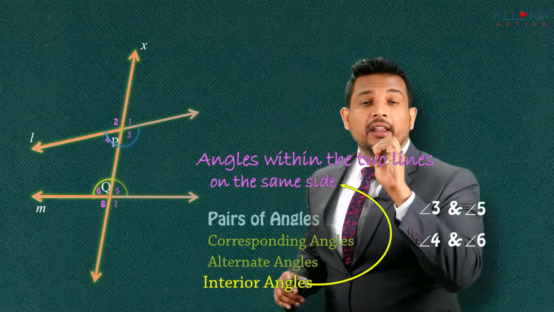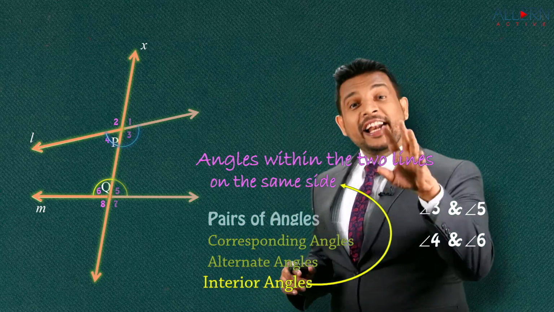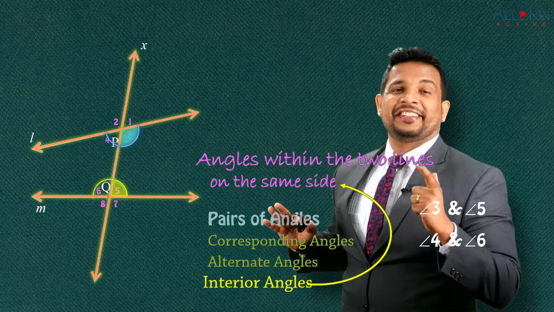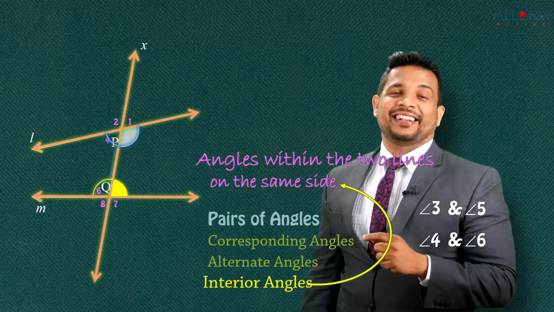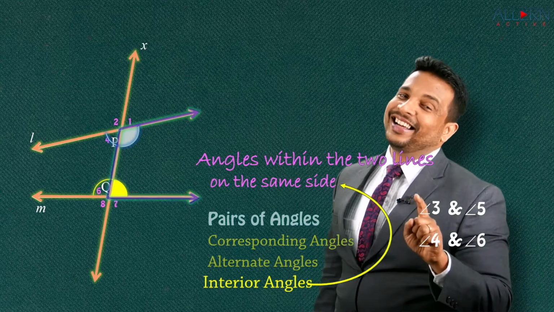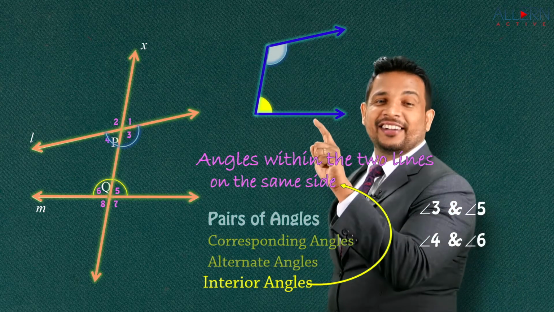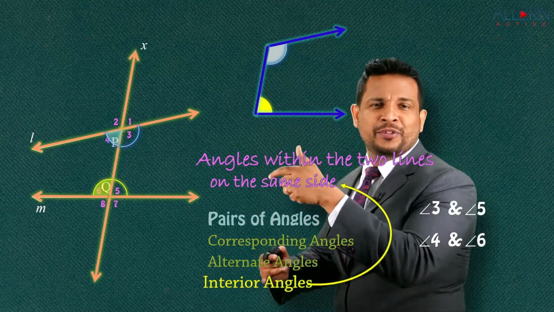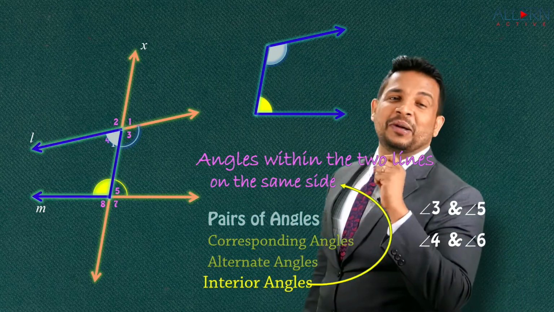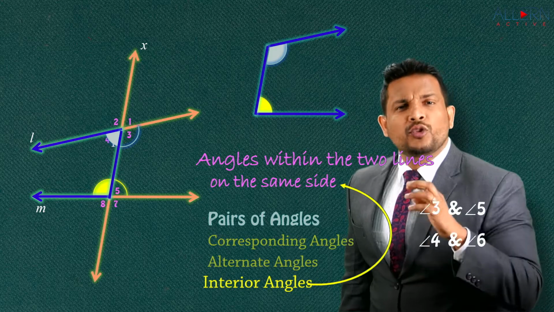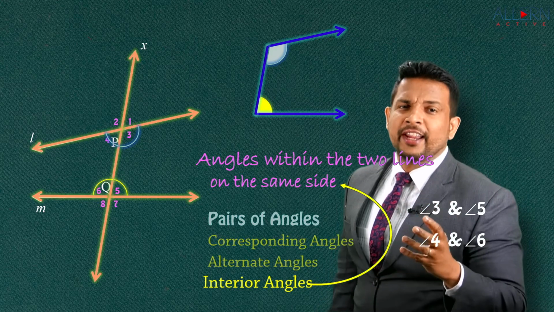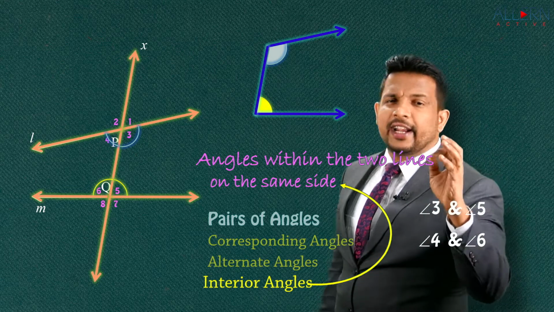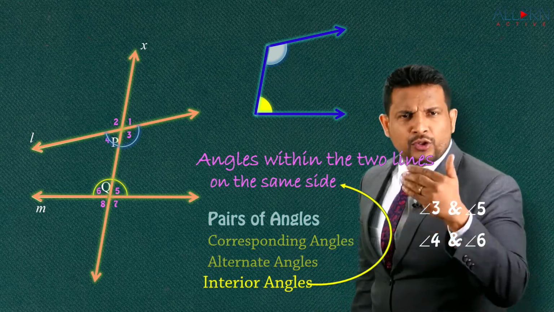Like we had letter F for corresponding angles, letter Z for alternate angles, same for interior angles. Interior angles, we have a letter. Observe, see that. What is that? It's the letter C. Beautiful. That's the pair of interior angles. Now you have a flipped C on the other side. Observe that, and that is nothing but the other pair of interior angles which we have. So now we have understood. Remember how to identify this. This is very, very easy. Corresponding angles, letter F. Alternate angle, letter Z. Interior angle, letter C. Now let's go ahead.